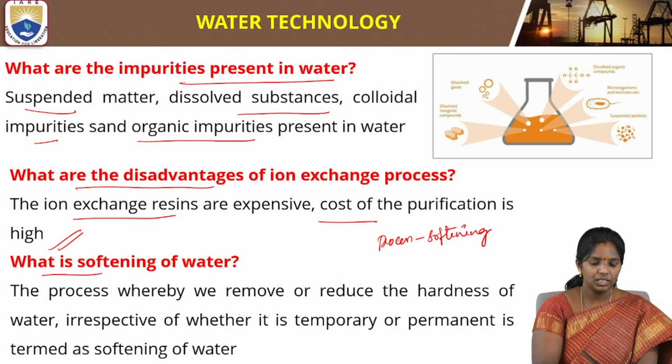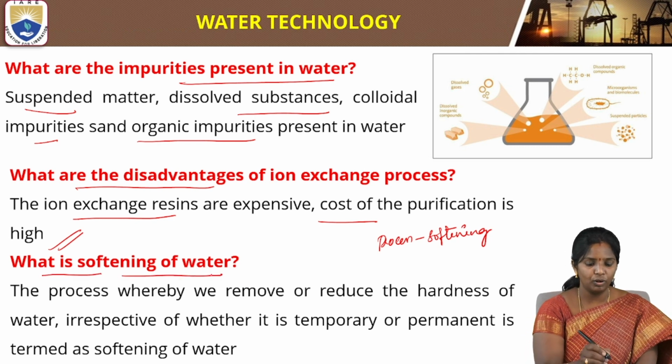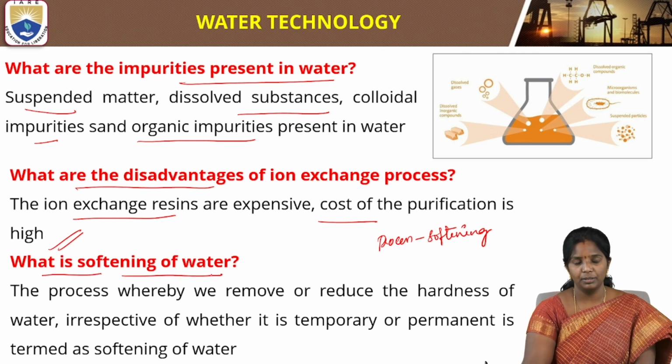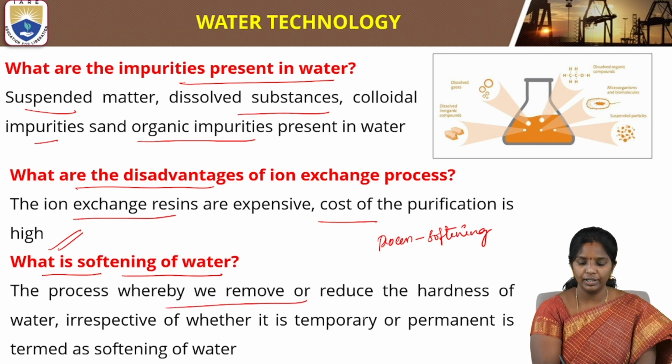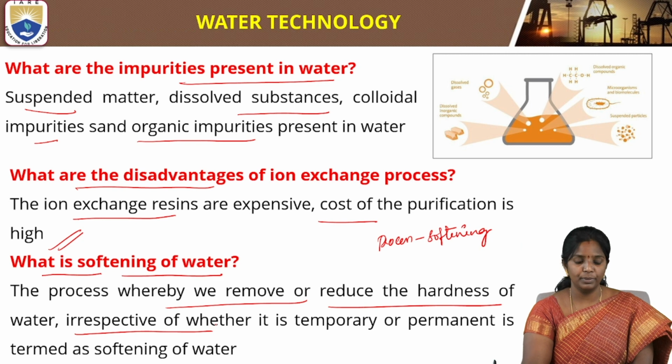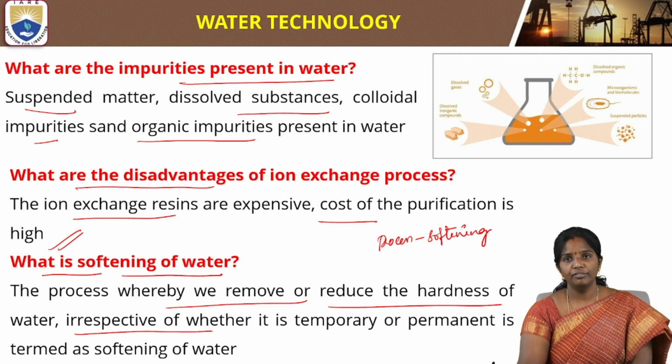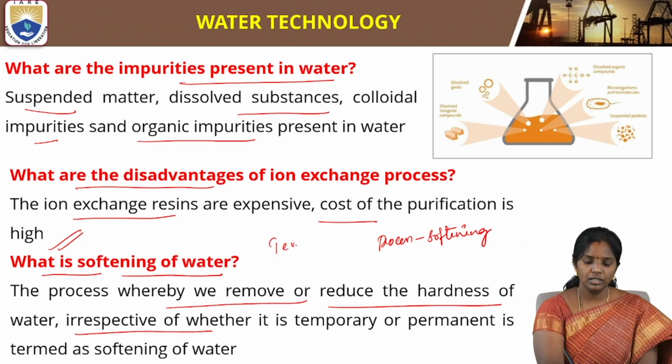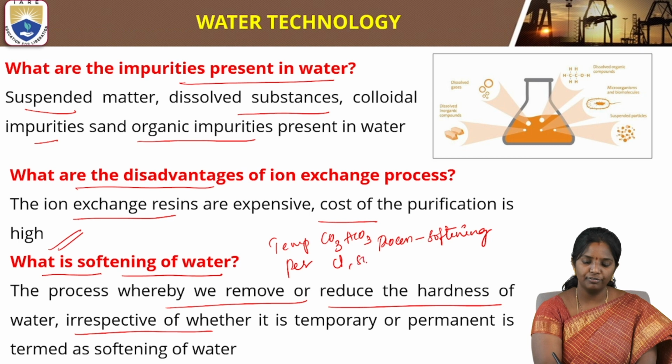Okay, so what is softening of water? The process whereby we remove or reduce the hardness of water, irrespective of whether it is temporary or permanent, is termed softening of water. Temporary hardness contains carbonates and bicarbonates, and permanent hardness contains mostly chlorides, sulfates and nitrates.